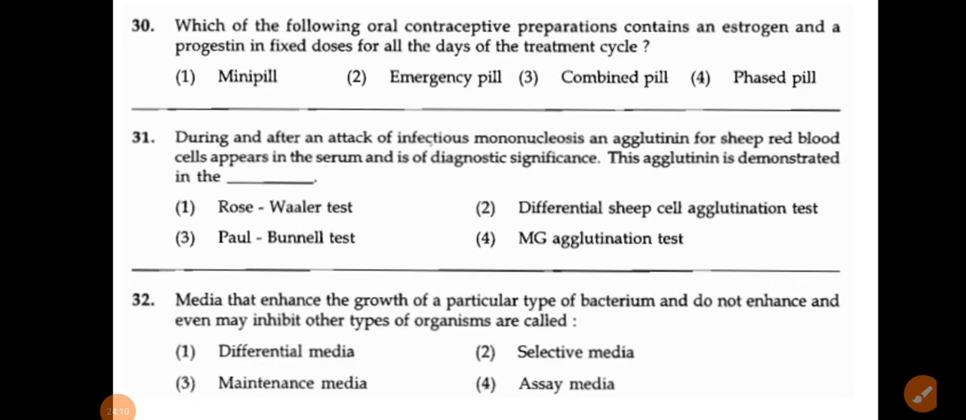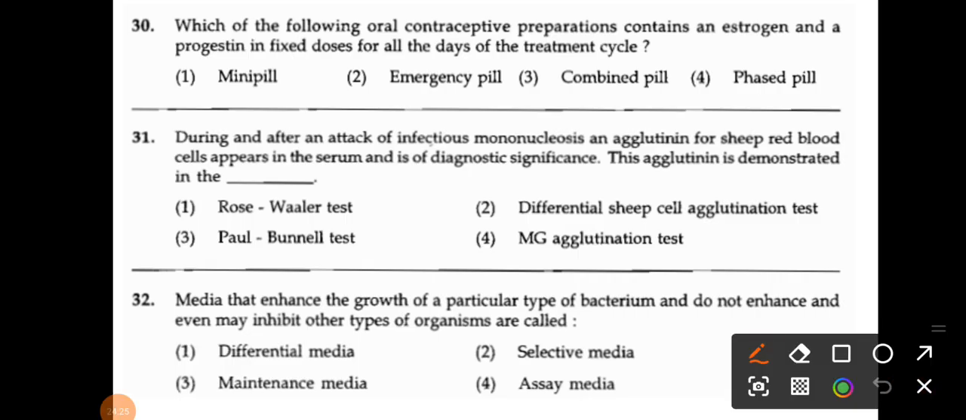Next, which of the following oral contraceptive preparations contain an estrogen and a progestin in a fixed dose for all the days of the treatment cycle? The mini pill, emergency pill, combined pill, and the phased pill. So we know the combined pill contains estrogen and progestin in fixed dose.